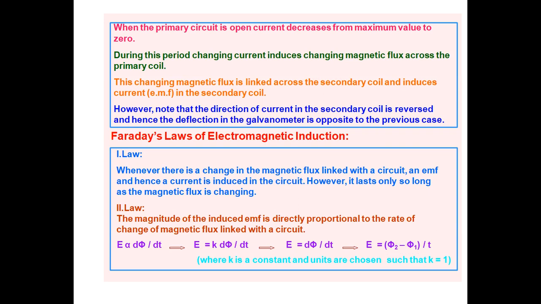Using those three experiments, they have given the laws of electromagnetic induction. The first law is what? Whenever there is a change in magnetic flux linked with the circuit, the EMF is produced in the circuit, therefore current is induced in the circuit. However, it lasts only so long as the magnetic flux is changing. And the second law is what? The magnitude of the induced EMF is directly proportional to the rate of change of magnetic flux linked with the circuit.